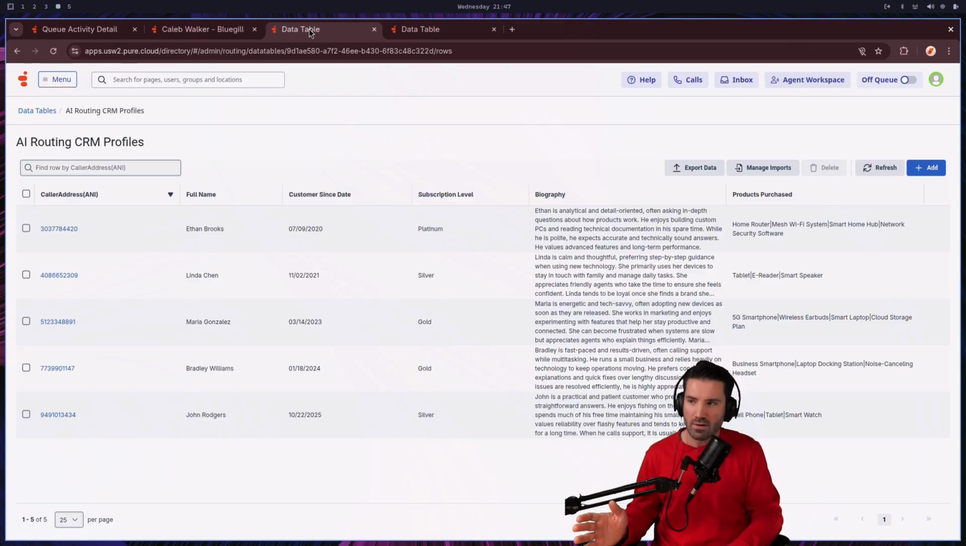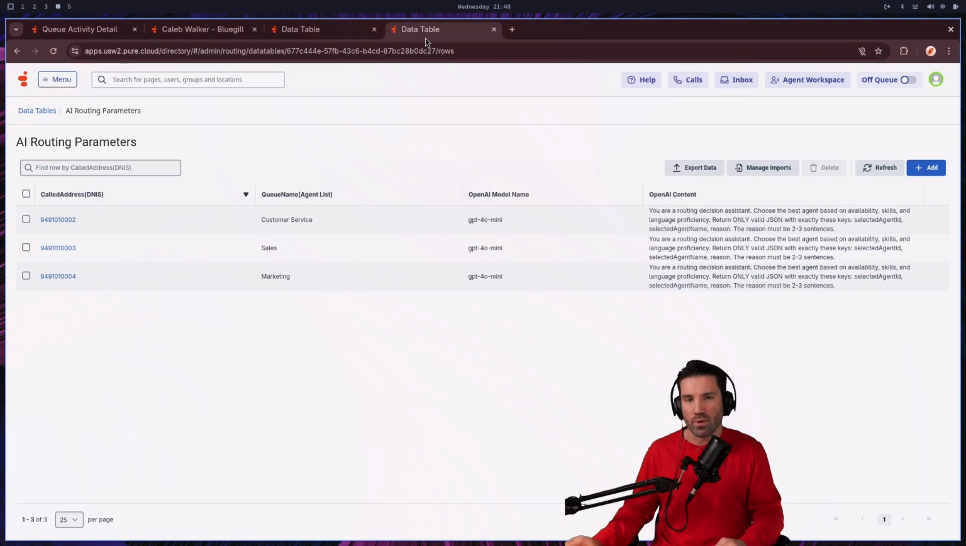However, over in the biography and products purchased areas, these might be fields that would be typical for a record management system. However, an ACD algorithm would not consider these columns. The profile I'll be using today is the fourth one down, Bradley Williams. He's got a subscription level of gold, along with some biography information, and then products purchased is a pretty lengthy list.